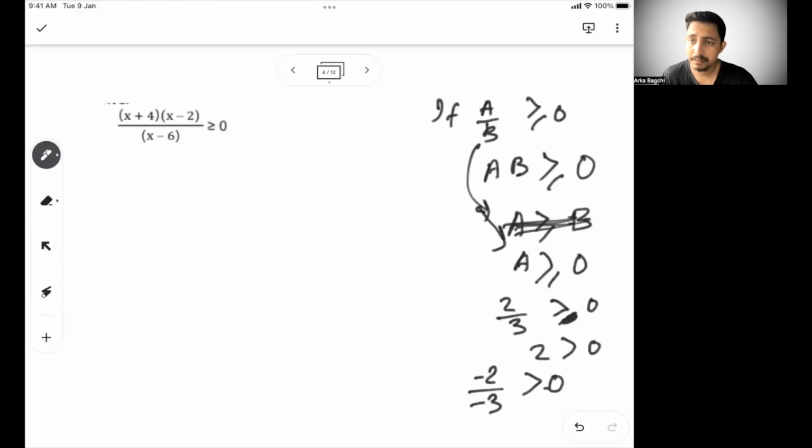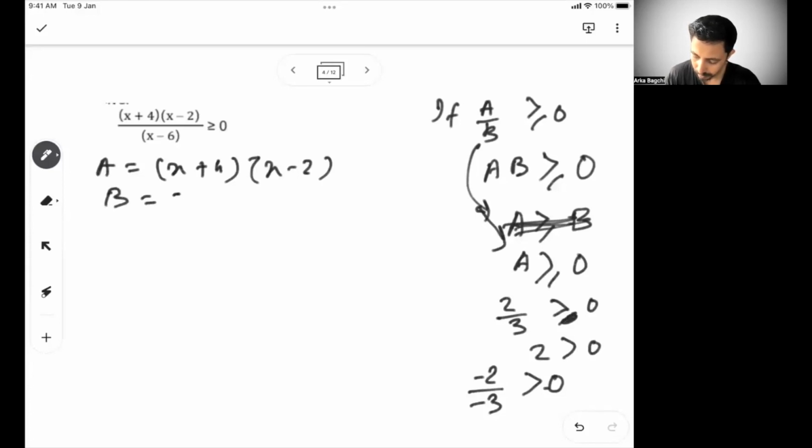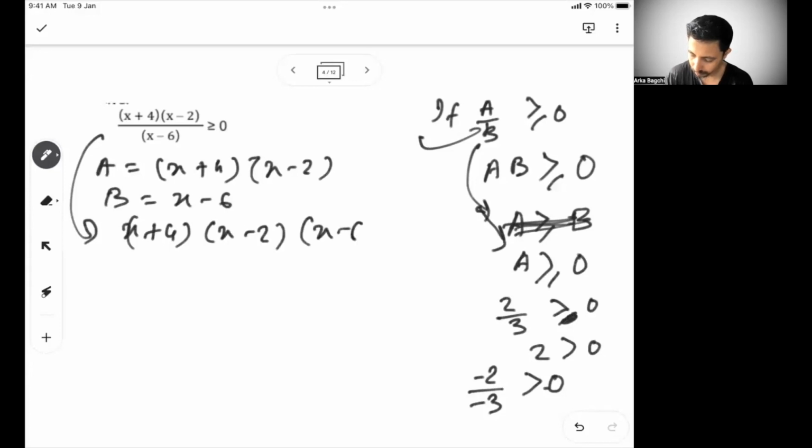What we can do at max is we just multiply b square on both sides so that it becomes ab greater than 0. So in this case, if you think of a as x plus 4 into x minus 2 and think of b as x minus 6, then we can write, by applying the same thing that we used here, x plus 4 into x minus 2 into x minus 6 must be greater than equal to 0. So what are my roots? My roots are minus 4, 2, and 6. So these are my three roots, right?